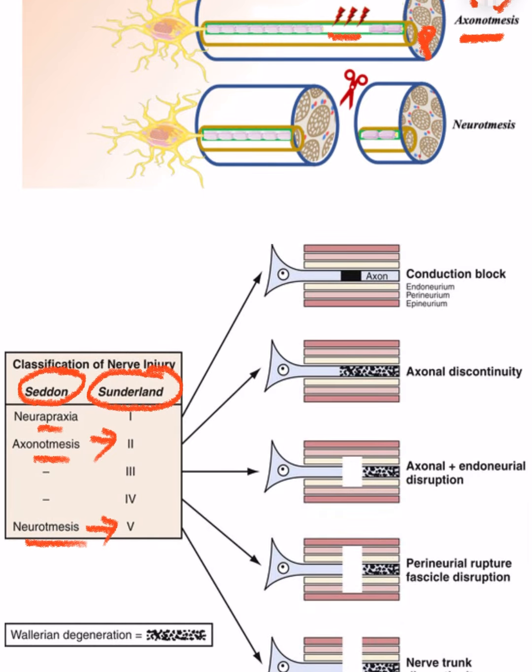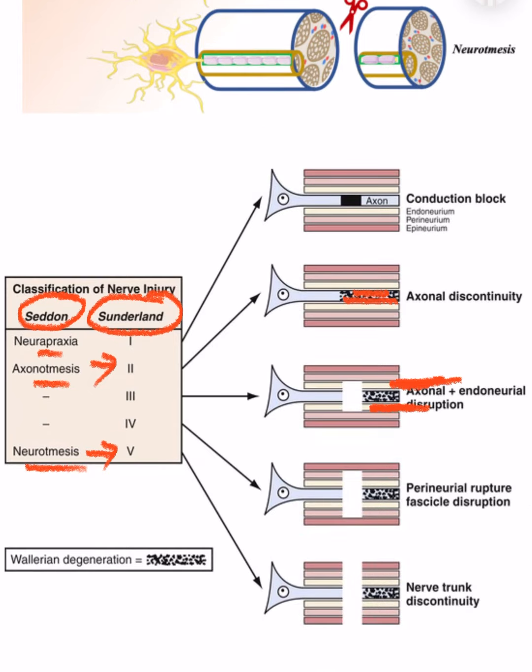According to Sunderland's classification, axonotmesis type 2 presents with axonal discontinuation. Only there is a discontinuation between the axons, with intact endoneurium, perineurium and epineurium. In case of Sunderland type 3 nerve injury, along with the axonal discontinuation, the endoneurium layer is also affected, and that is type 3. In case of Sunderland type 4, along with the axonal discontinuation, the perineurium and endoneurium are also affected.